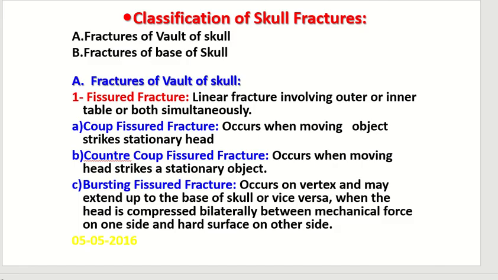Now we will see the skull fractures. Fractures of the skull may be of vault of skull and fracture of base of skull. First, we will see the fractures of vault of skull. First, fissured fracture. These are linear fractures involving outer or inner table or both simultaneously.